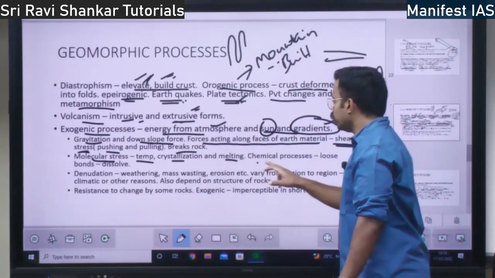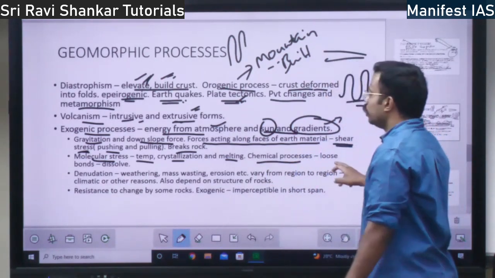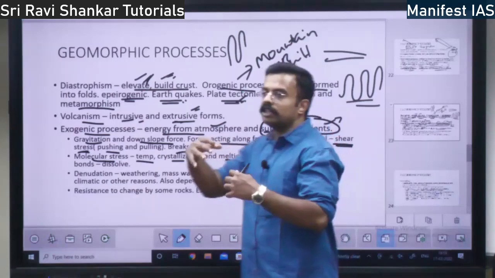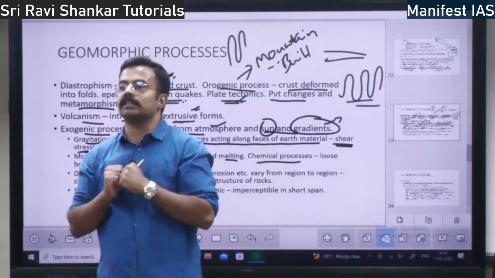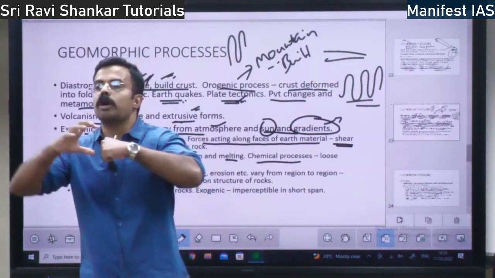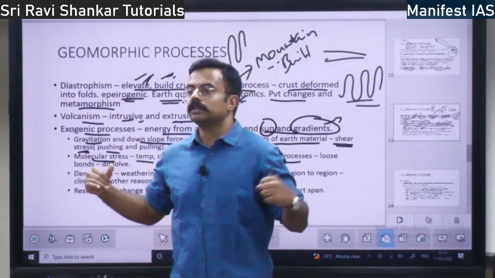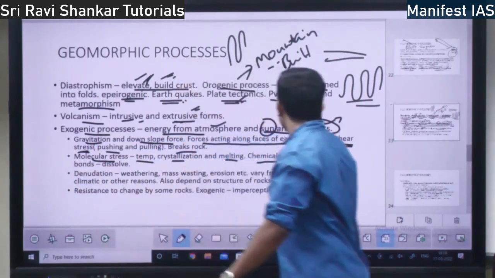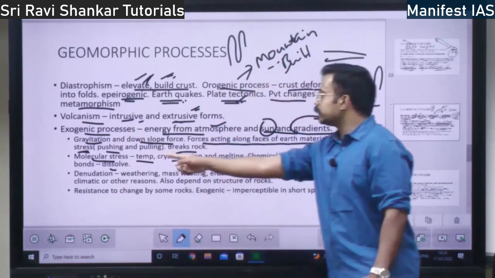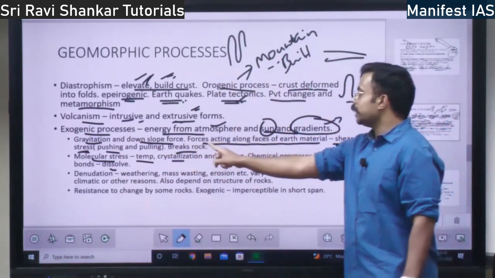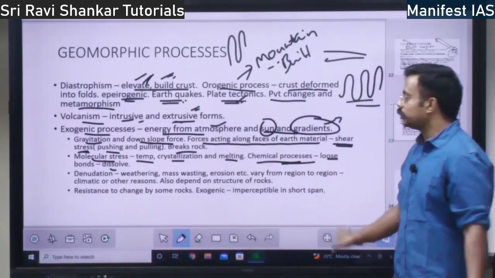So not only molecular stress, there will be chemical processes. In the rocks there will be loose bonds among the material. These loose bonds will get dissolved and the rocks will break, right? That is the chemical process. Loose bonds will get dissolved. So, molecular stress because of temperature, crystallization and melting. Chemical process because of the bond dissolving.